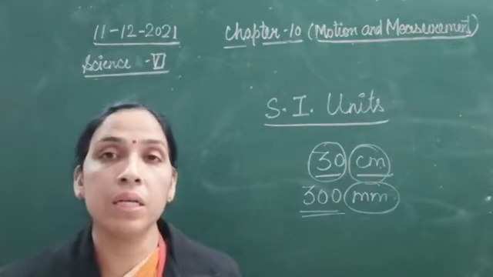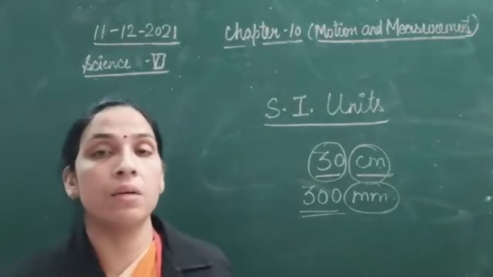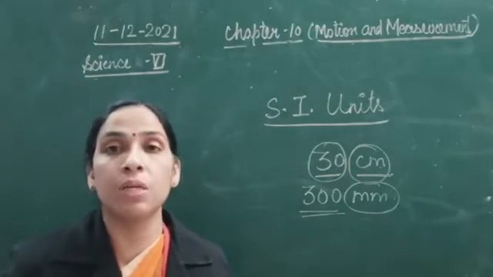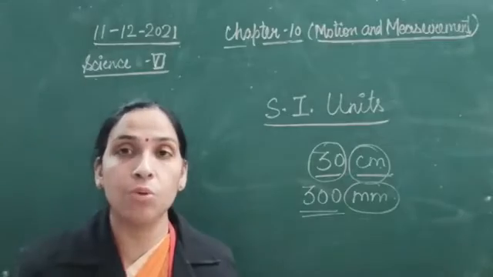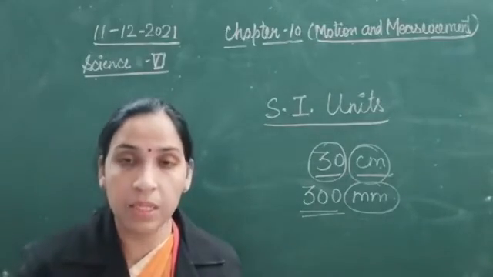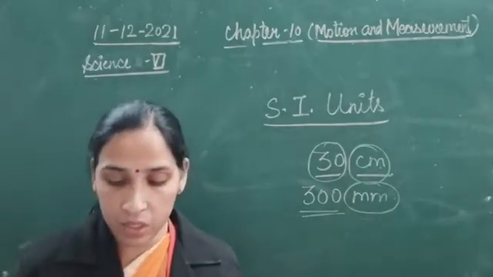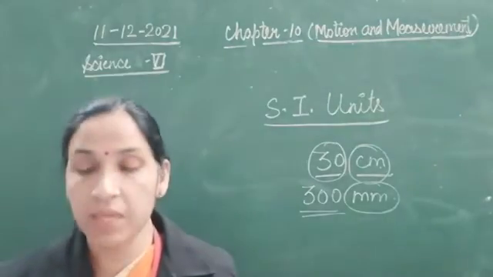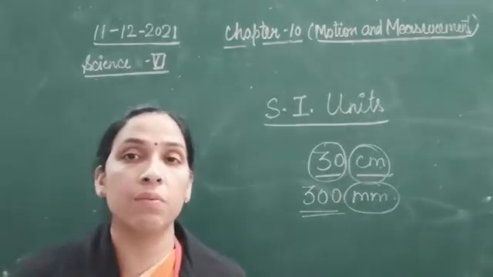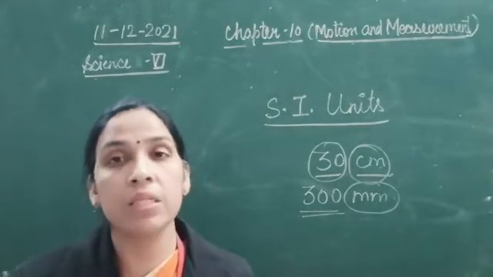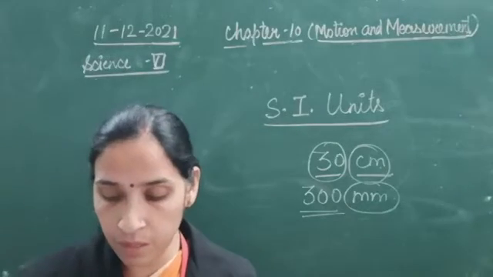Now among these measuring units, we can do conversions, like kilometer to millimeter, millimeter to kilometer, meter to kilometer, centimeter to meter. These can be interchanged, and this is what we call conversion. Now, the height of a person is 1.65 meter.